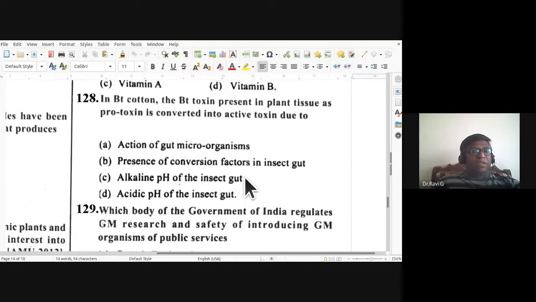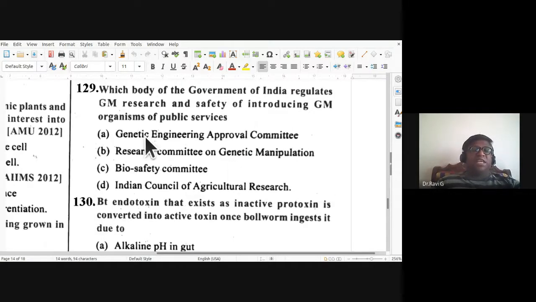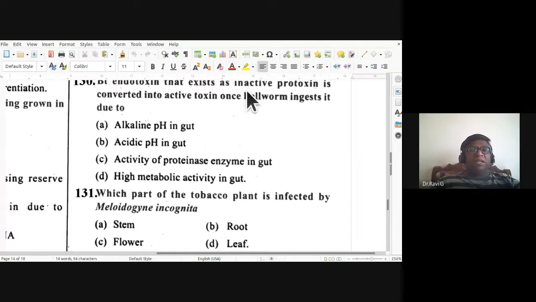So 129th. Which body of the government of India regulates the genetically modified research and safety of introducing GMO for public services? So it is GEAC, isn't it? 129th, Genetic Engineering Approval Committee, GEAC. First one is the right answer. BT endotoxin that exists as inactive protoxin is converted into active toxin once the bollworm ingests it due to the alkaline pH in gut. So 130th, it is A, alkaline pH in gut.